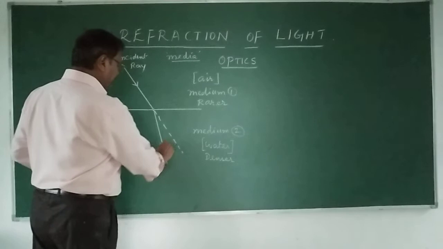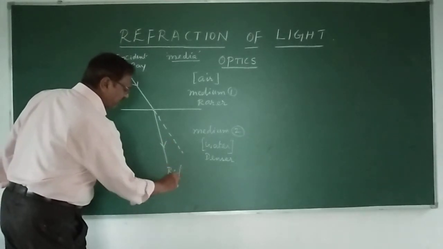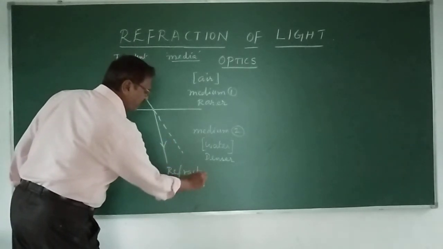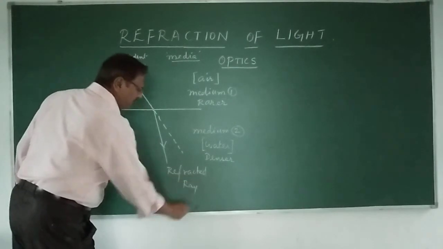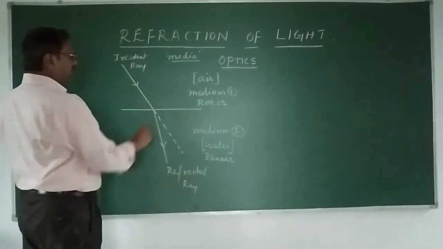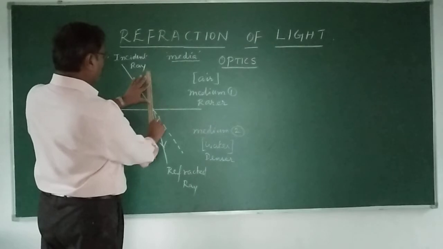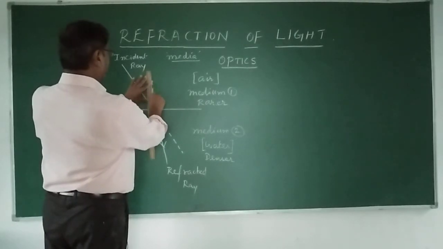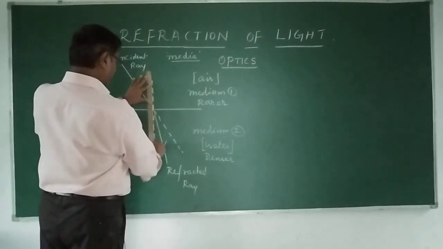This is the refracted ray. At this point, it is always correct to draw a normal at the point of incidence.